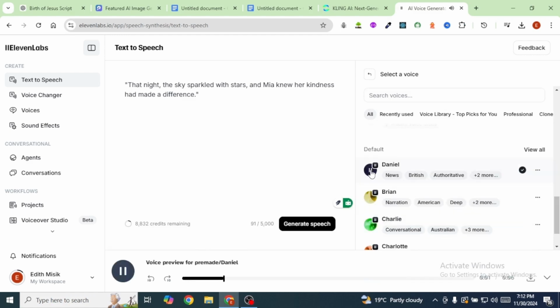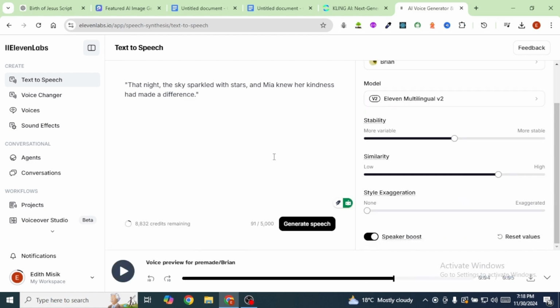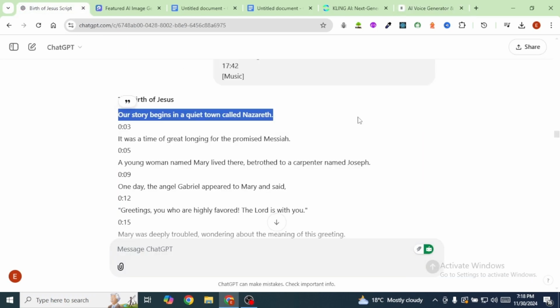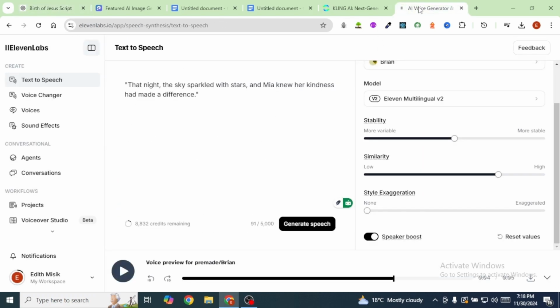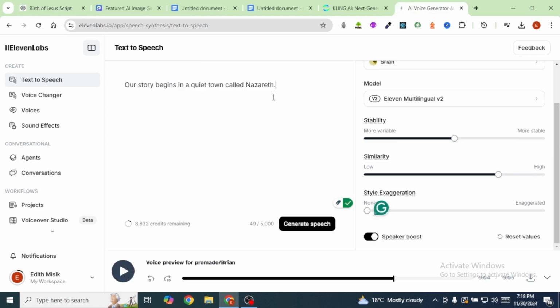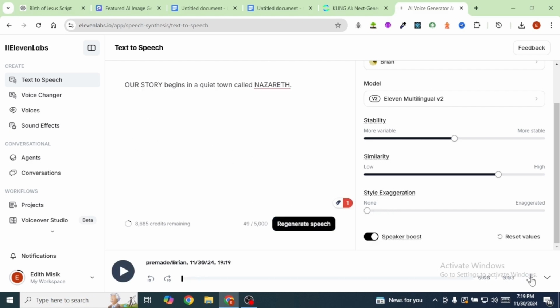I'm going to select Brian, and I will head back over to ChatGPT, and I'm going to copy the narration for the first scene. Then head back over to ElevenLabs, and I'm going to paste it right in. From here, I'm going to click on generate speech. Our story begins in a quiet town called Nazareth. And I'm going to download it.